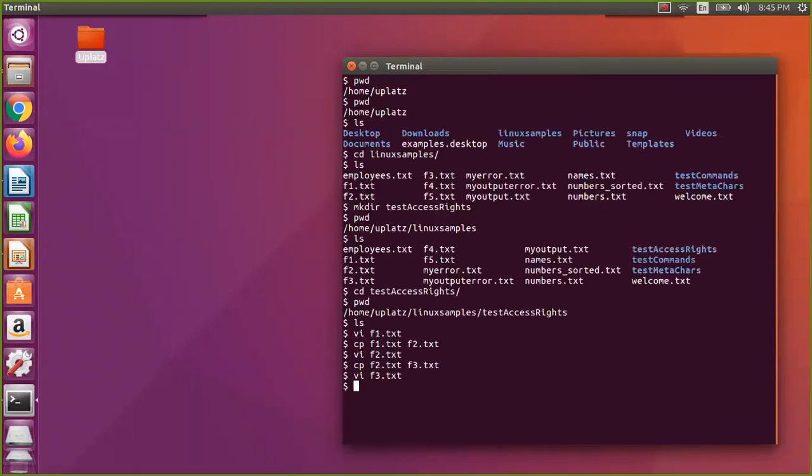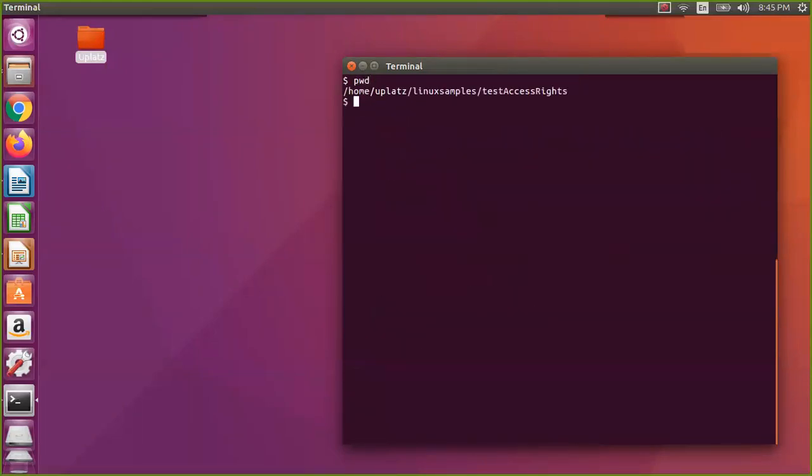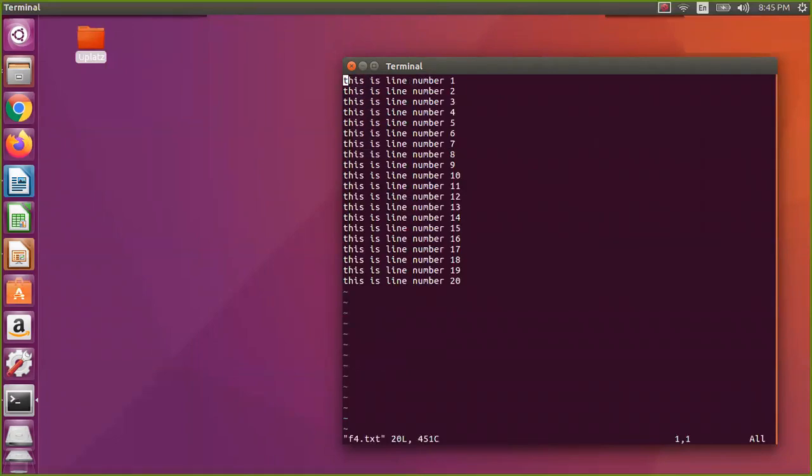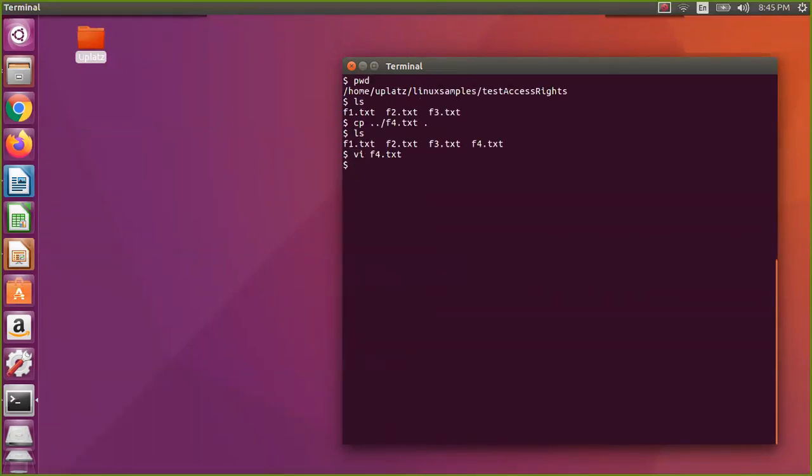Okay, so whatever you feel comfortable you can do. You may be knowing, so just cp dot dot, let us assume I'll copy f4.txt actually. I just say dot, the current directory. This way also you can copy from the previous directory. So this is the source, this is the destination. Where is the source? Source is in the parent directory, and what file you want to copy? f4.txt. Where you want to copy? Current working directory. Dot is the current working directory. So this is another way of doing it.